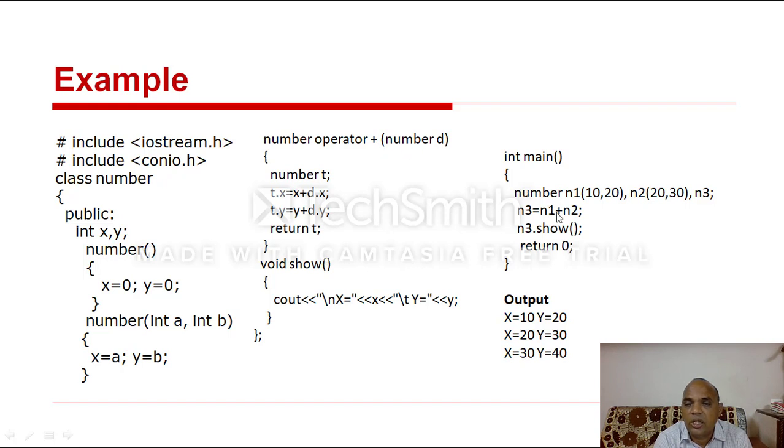That's why this is called operator overloading. It calls this method. Here no need to call object dot operator plus, it automatically calls and overloads this method. That's why these are called operator overloading methods or functions. Then n3.display shows all the output values.